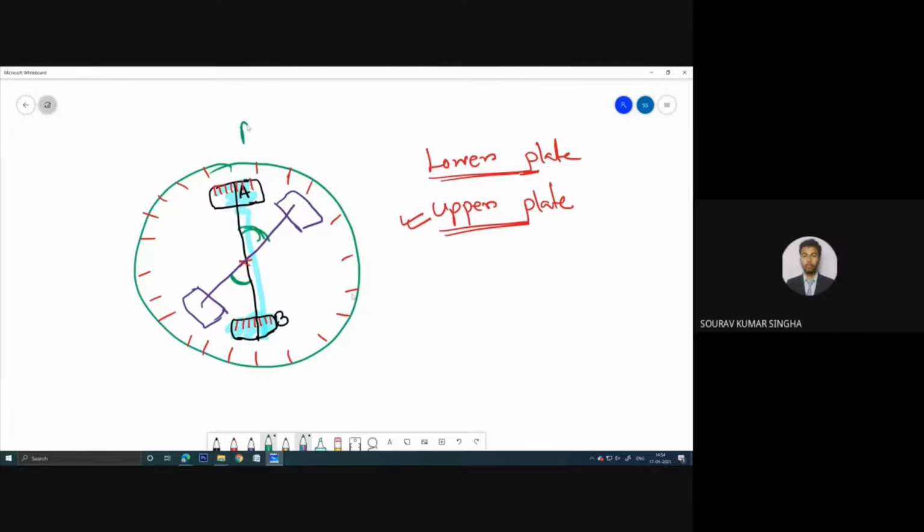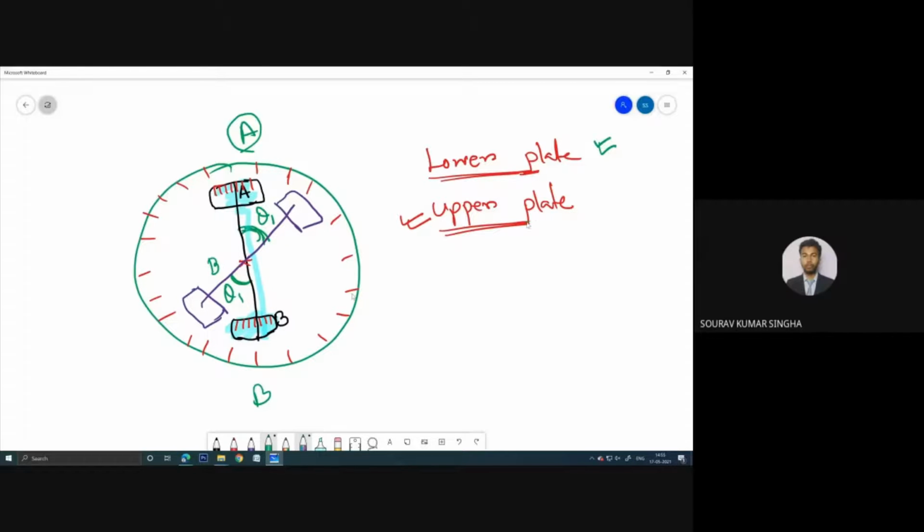Now I am talking about vernier A and vernier B. Basically you get the same reading from A and from B, just in the opposite direction. The angle value will be the same. If this is theta1, here it will also be theta1. That is the concept when you lock the lower plate and free the upper plate.